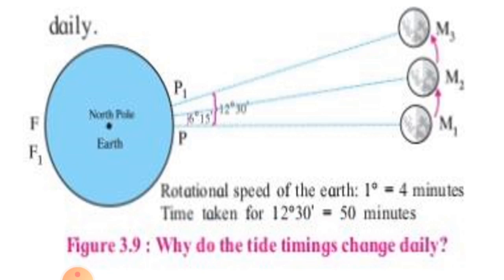My dear students, in this way, the timings of tides change daily. The timings of tides of any particular day are 50 minutes ahead of the timings of tides of its previous day. My dear students, in this way, we explain why the tide timings change daily.